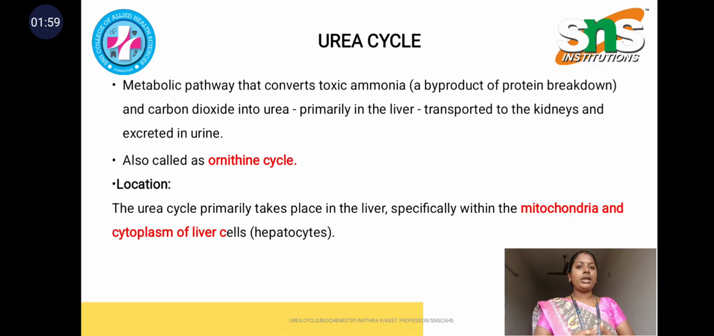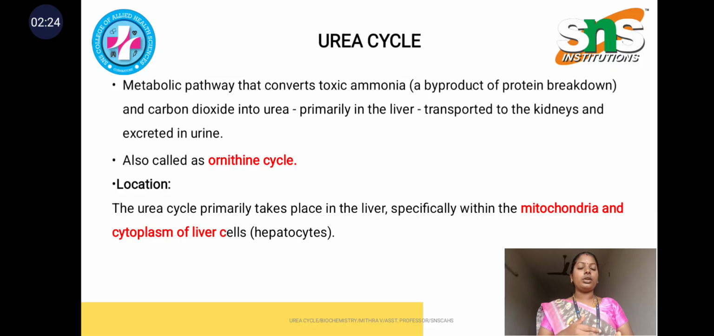Coming to the urea cycle, it is the metabolic pathway that converts, as I said before, toxic ammonia, which is a byproduct of protein metabolism, and carbon dioxide into urea. It primarily occurs in the human liver, and the urea is transported to the kidneys through the bloodstream and finally excreted in urine.